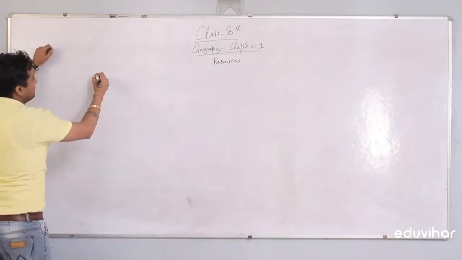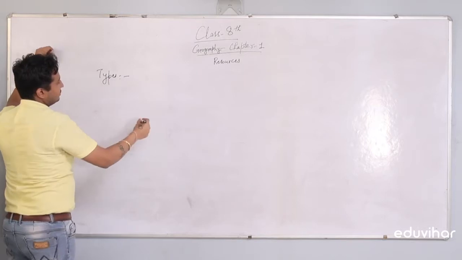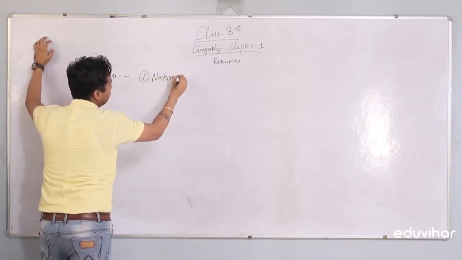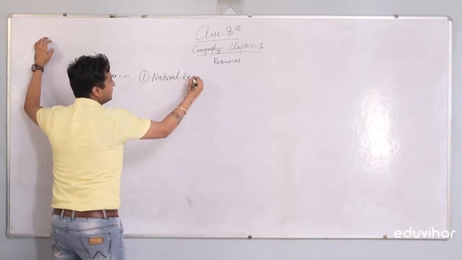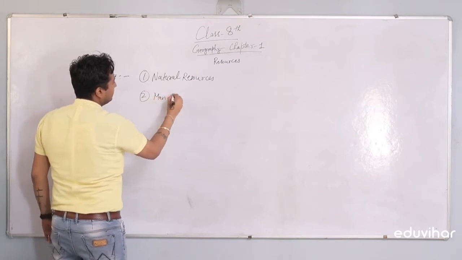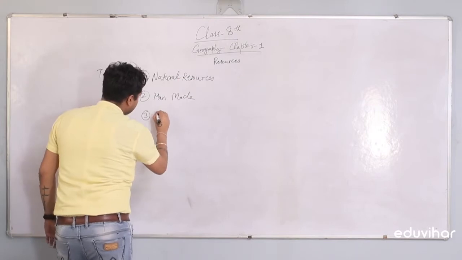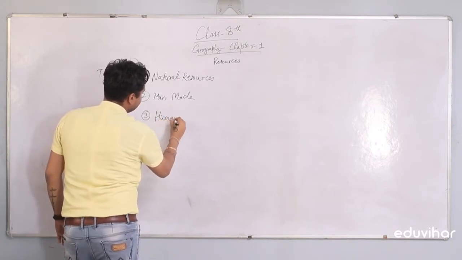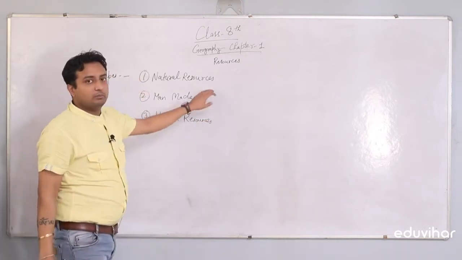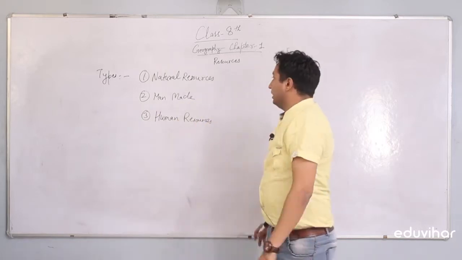In the previous lecture, as we have seen, there are three types of resources. First one was natural resources. Second, it was man-made. And third, it was human resources. We'll discuss one by one. First, we'll talk about the natural resources.